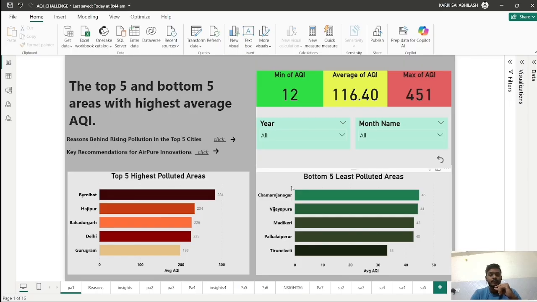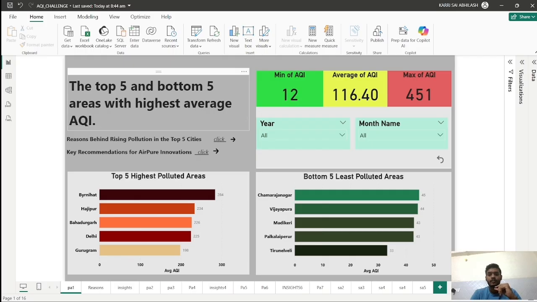And these are the bottom 5 least polluted areas. There is no need to consider the bottom 5, because our main aim is to find where our product is required. So these are the top 5 polluted areas, and the minimum AQI noted for the last 6 months is 12 and the maximum is 451.